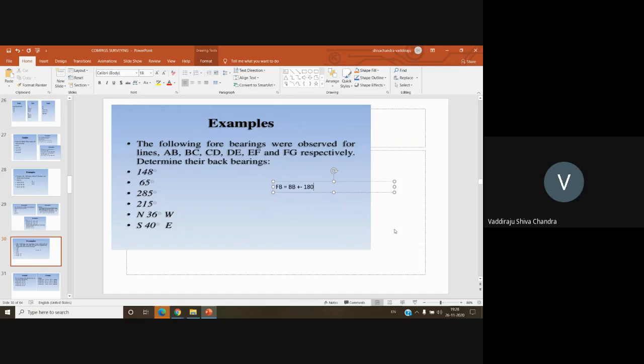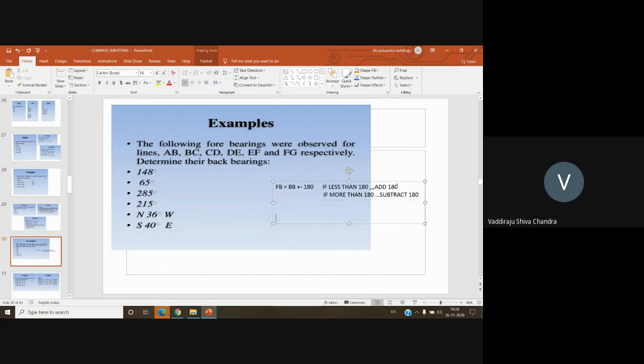If less than 180, add 180. If more than 180, subtract 180.